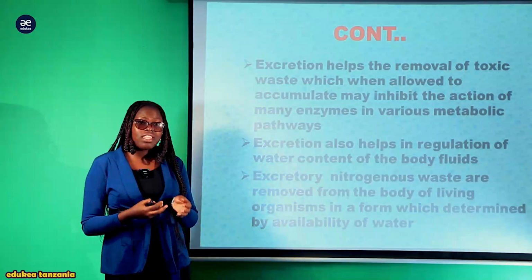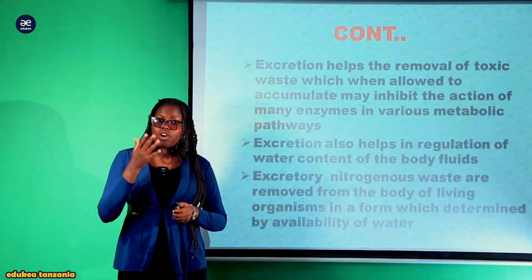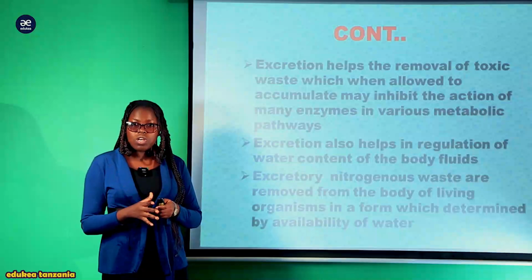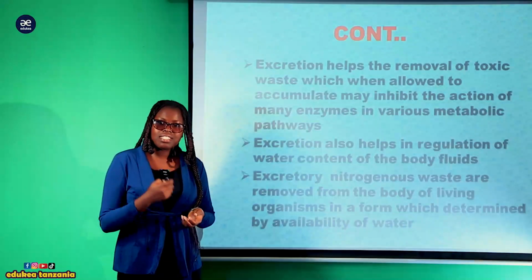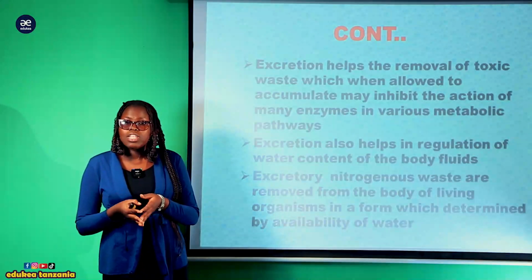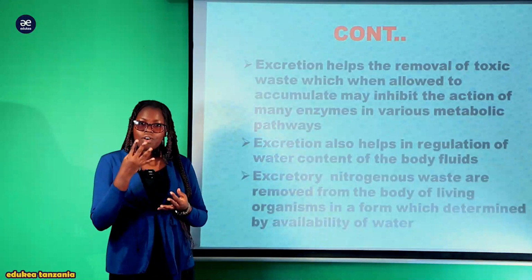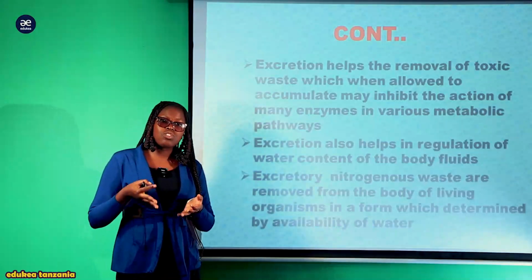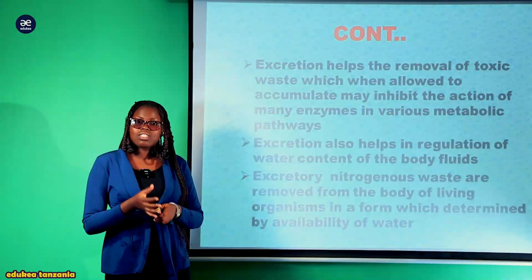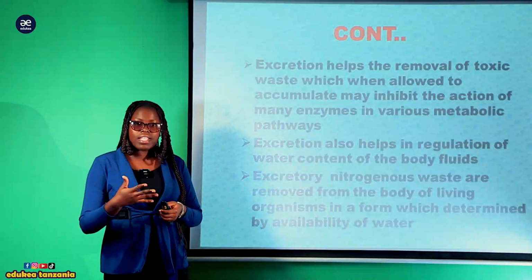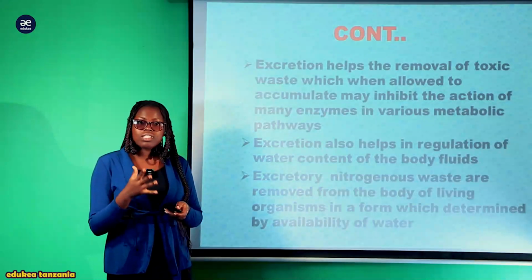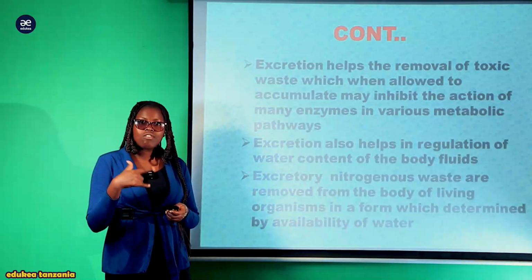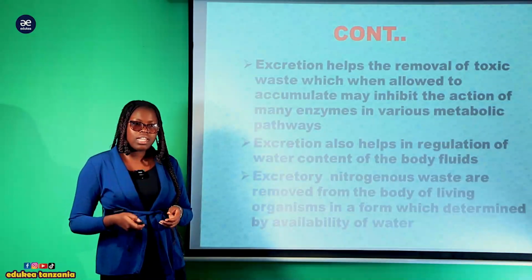availability of water. Vile vile, this excretory nitrogenous waste which is formed by the breaking down of protein as well as amino acid is produced or eliminated depending on the amount of water which is present. Kwa mfano tunaenda kuangalia ammonia. Ammonia is one of the nitrogenous wastes ambayo yenyewe inatolewa na these aquatic animals, meaning that wanapatikana katika mazingira yenye maji. And that's why they release this ammonia, because ammonia is very soluble and very toxic. So it needs a large amount of water to dilute it so as to be eliminated easier.